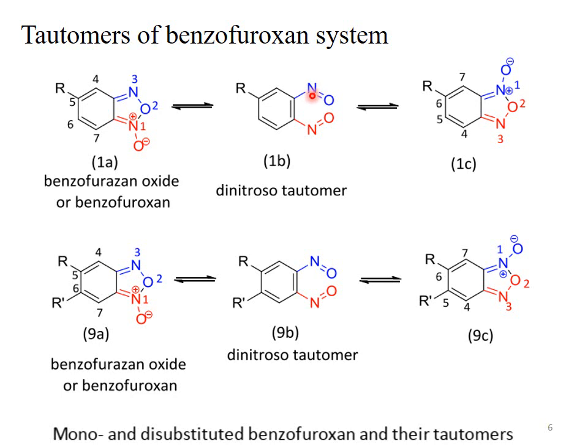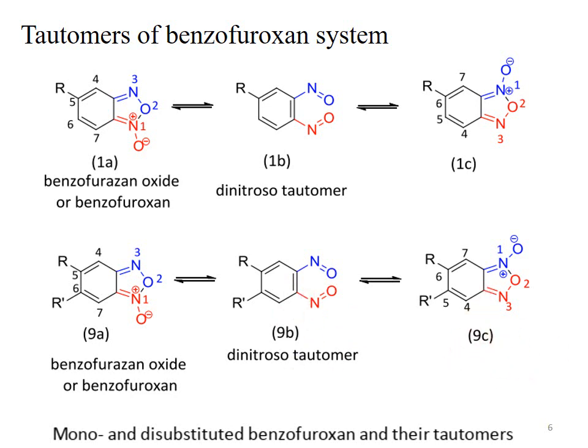How is this 1B converted to the 1C? The lone pair of the red-colored nitrogen moves inward, and the nitrogen-carbon double bond is created. As a result of this inward movement of the lone pair, this nitrogen becomes positively charged because it has four bonds, and this double bond moves toward the nitrogen-carbon double bond.